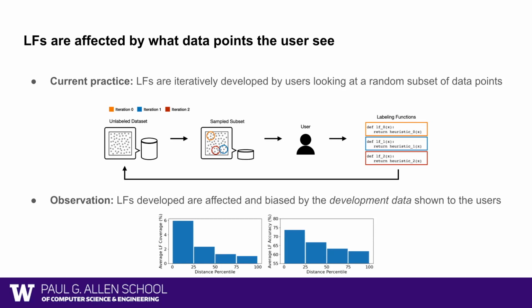Because of this practice, we observe that the developed labeling functions are much affected by what data point the user is seeing in the development stage. More specifically, we observe that labeling functions are more likely to cover data points that are close to the data points shown to the user, and these labeling functions are more accurate around these development data.